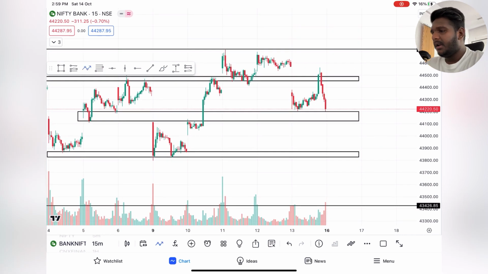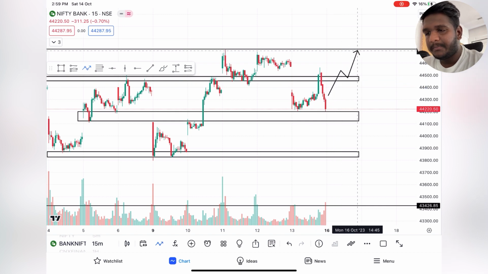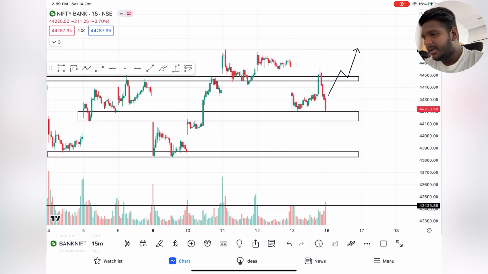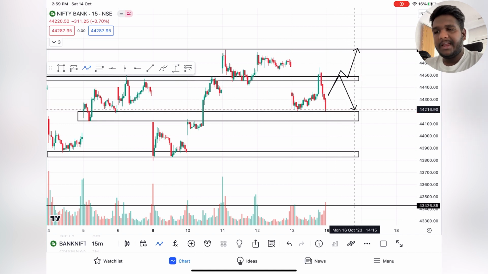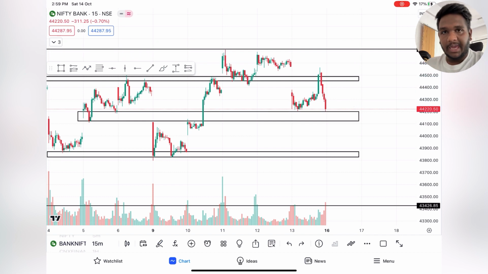Okay. Now I'm going to give you 3 scenarios: gap up, gap down, and flat opening. If it opens gap up, wait for it to break the high. With a retest, expect 44,700. If not, if it opens gap up and gets rejected over here, Friday's high, then aim for 44,220. That is Friday's closing. I have explained gap up.